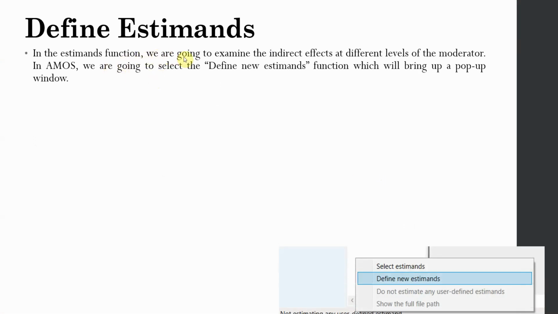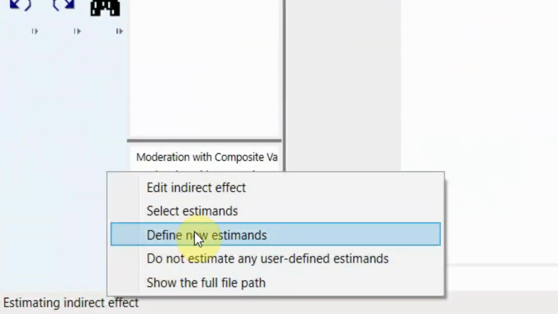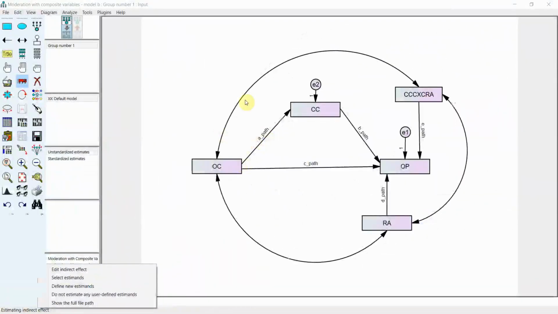In the estimates function, we are going to examine the indirect effects at different levels of the moderator, as I simply explained now. In AMOS, we are going to select the define new estimates function, which will bring up a pop-up window. How to do this? Let's have a look. Right click, define new estimates. This will help you define new estimates.